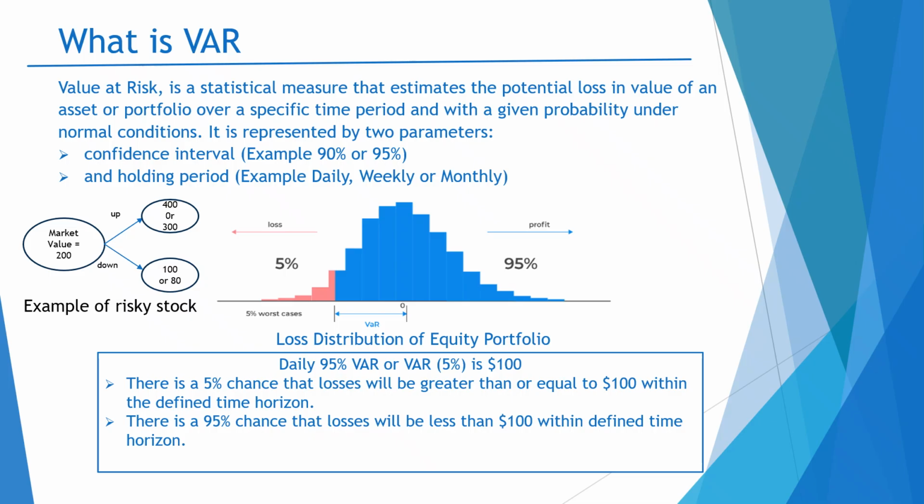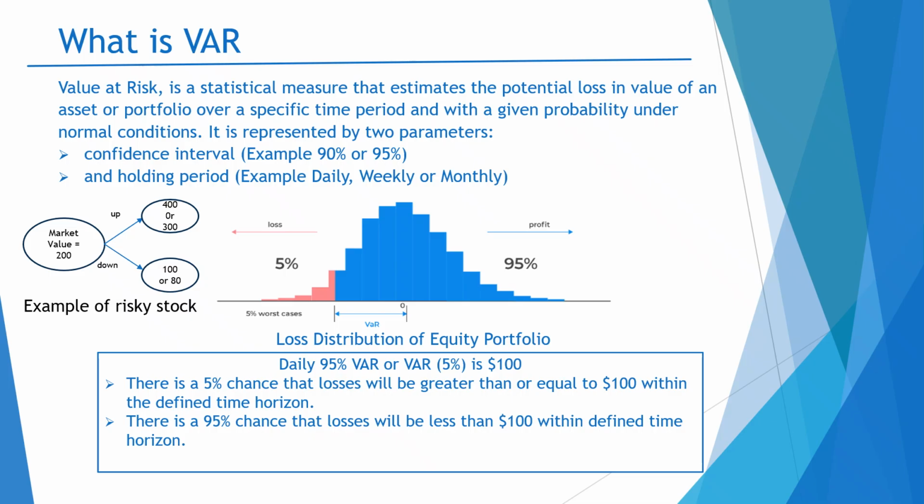Now, when you look into this daily VaR, or 95% VaR, or VaR with 5% in brackets, it is the same thing. When I am writing 95% VaR, it means my VaR at a 95% confidence level. And when I write VaR with 5% in brackets, it means my VaR at a 5% significance level.